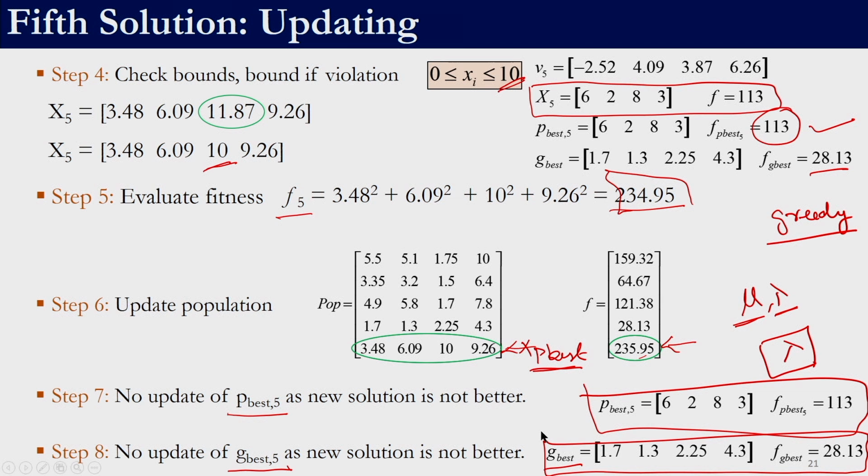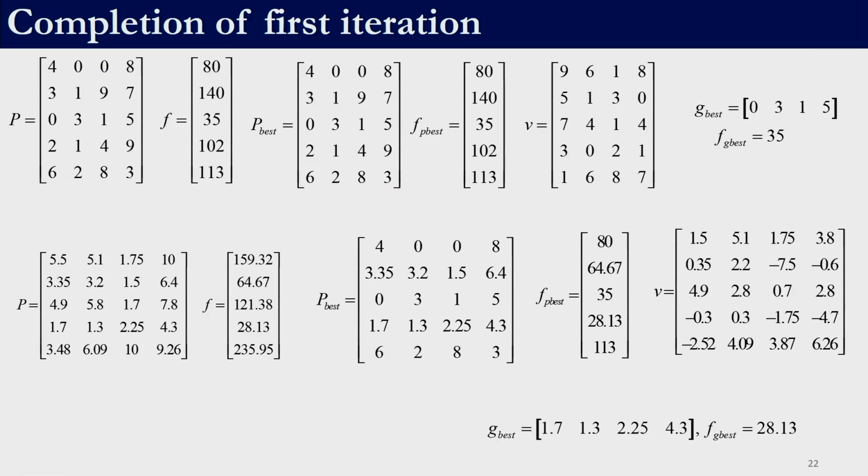So this completes one iteration of particle swarm optimization. So this was the population which we began with. This was the fitness function value. This was initially, since there is no memory, the position of the particles themselves were considered to be their personal best. The fitness function of the best position so far would be the same, right.